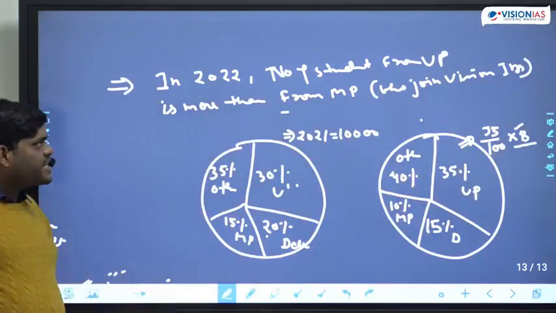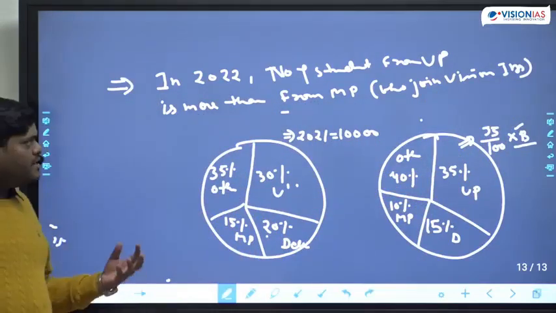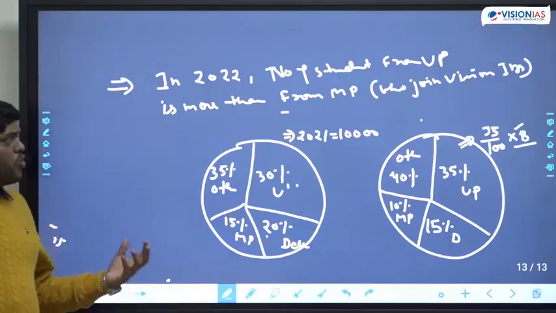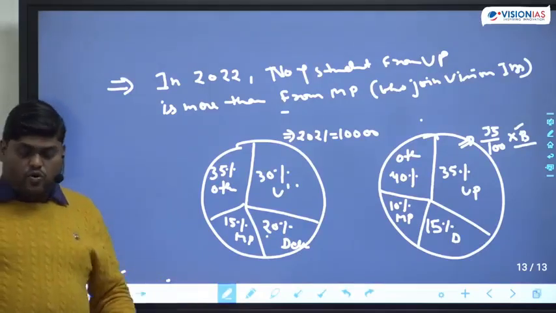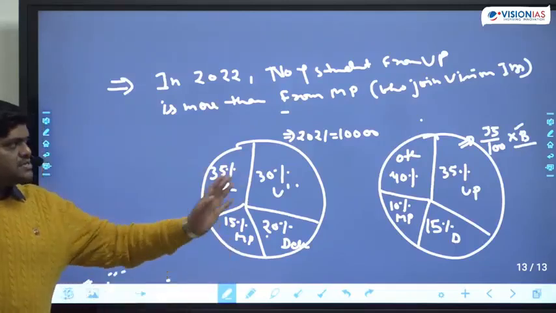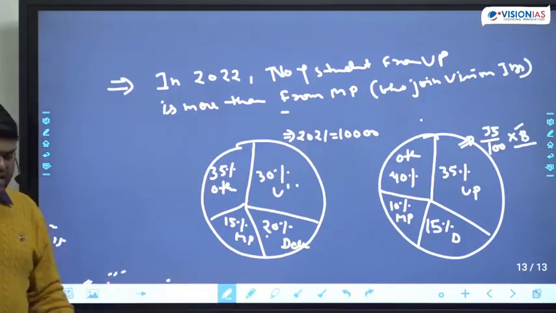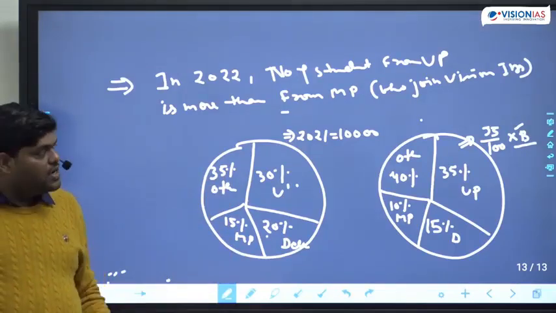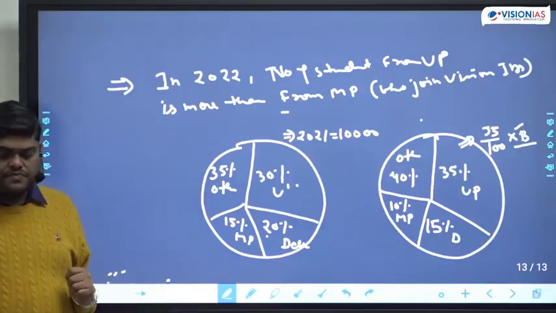In 2022, number of students from UP is more than from MP who joined Vision IAS. I am giving the break, don't worry. Just give me the answer of this, then I will give the break.